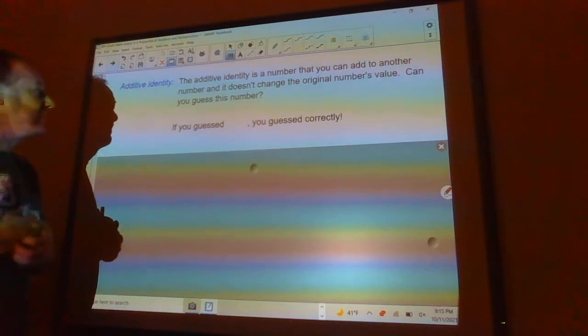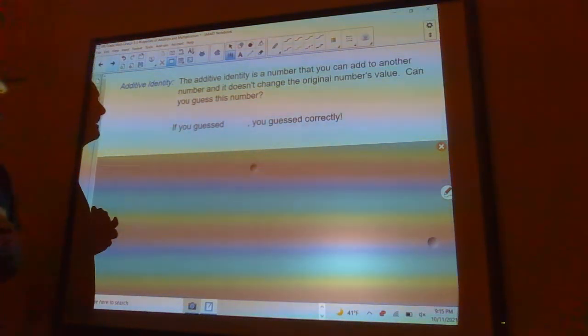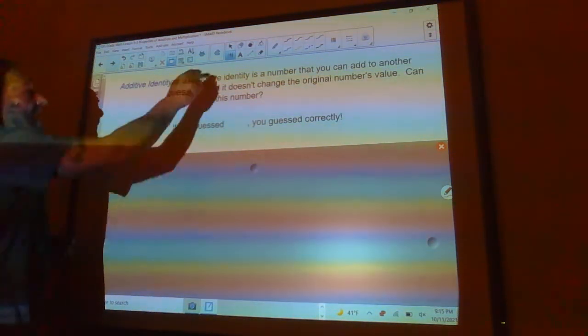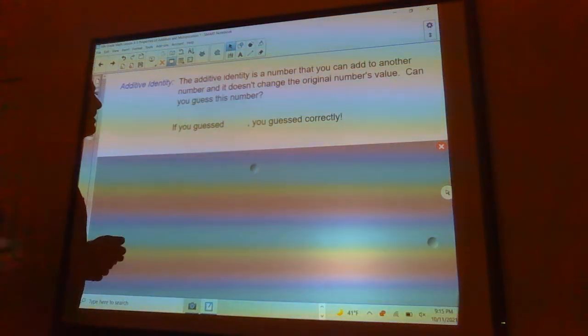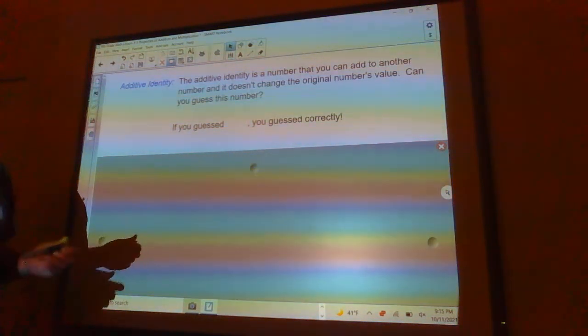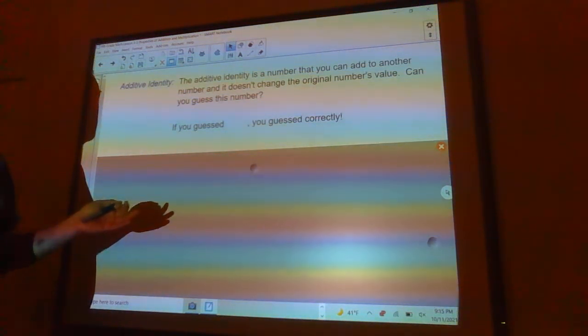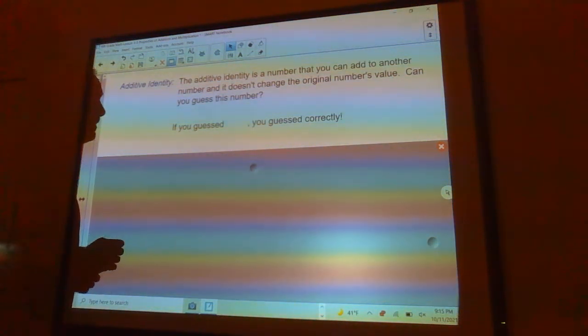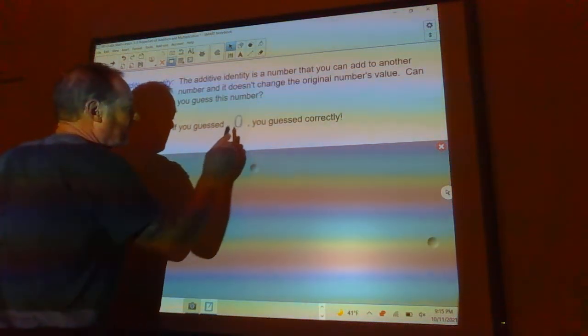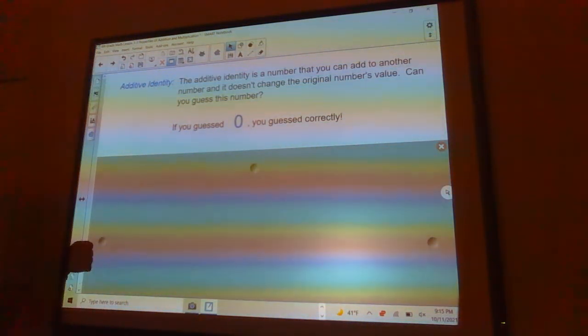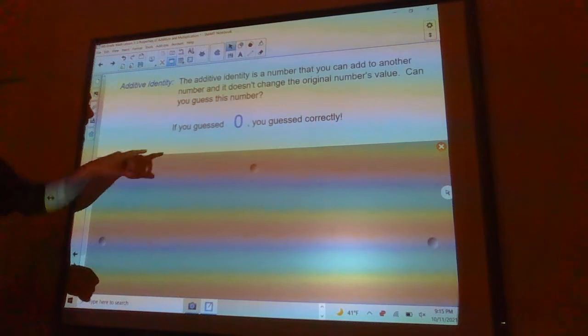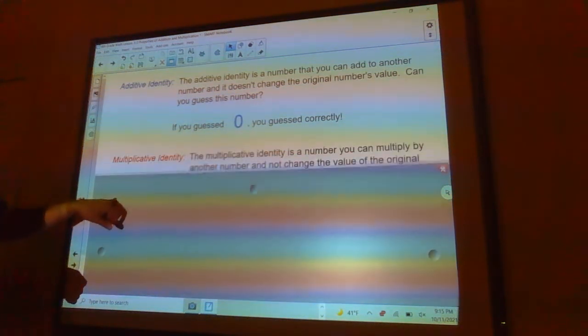All right, the additive identity. The additive identity is a number that you can add to another number and it doesn't change the original number's value. Can you guess what this number is? Take a second, think about it. What number can you add to another number and not change the value? If you guessed 0, you guessed it correctly. That is the additive identity, 0.